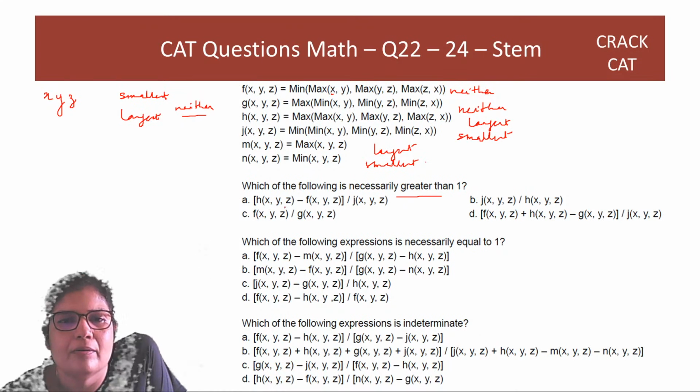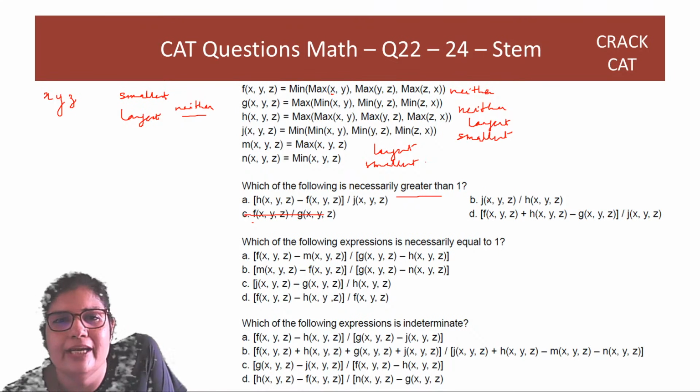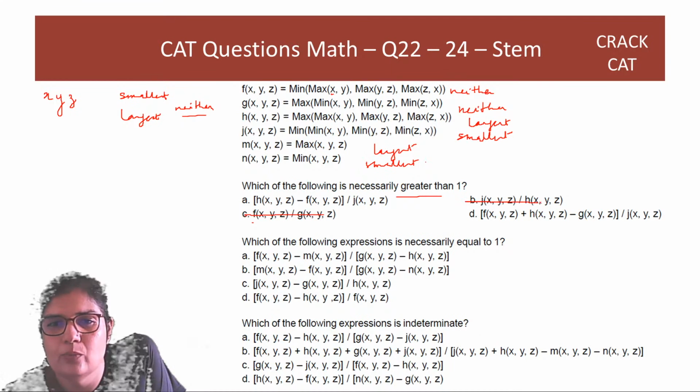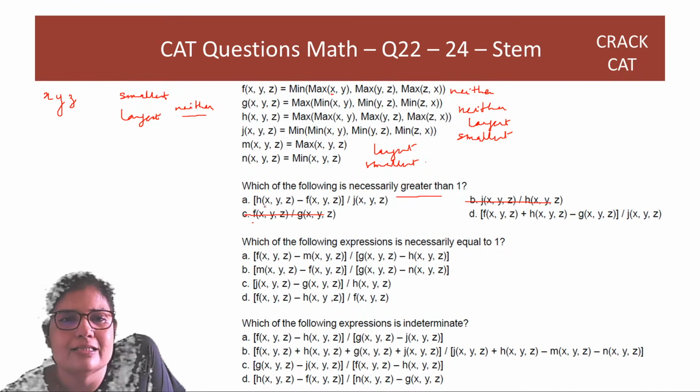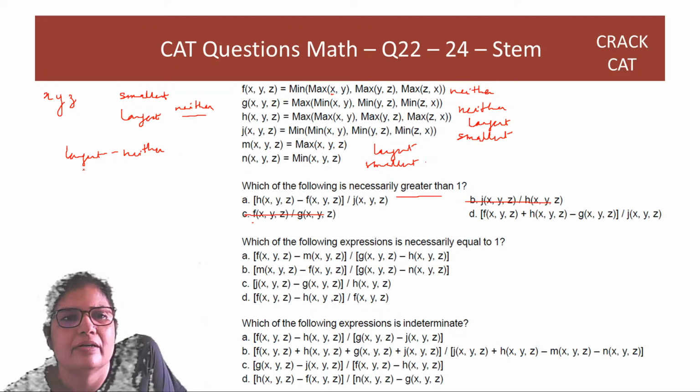So C is out, because F and G are equal, so this is equal to 1. J is smallest and H is largest, this is less than 1. Okay, let's look at A. A gives us neither, or largest actually, minus neither divided by smallest.